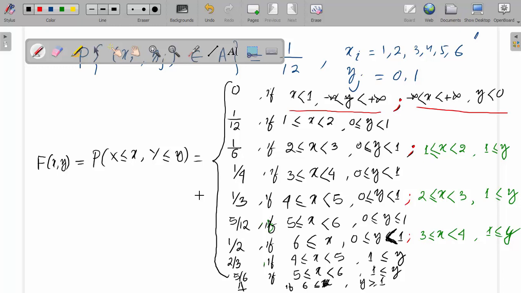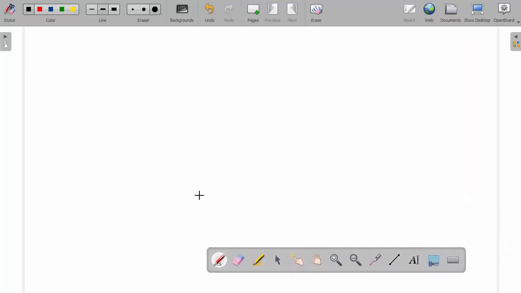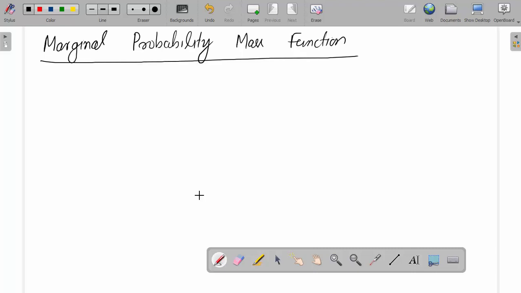Now we consider the marginal probability mass function.